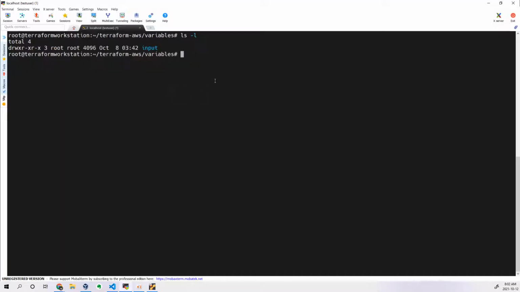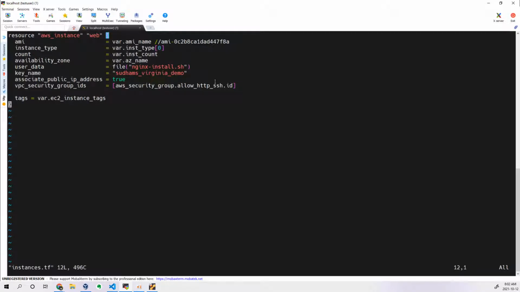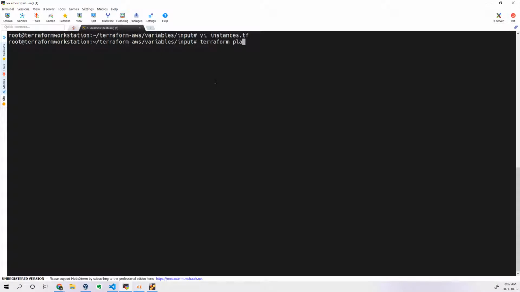If you go back here, I think I have shown so many examples. Let me try to, okay, yes. So I have an instance here, you can see I have written the tags like this. If I execute terraform plan, let me show you how this tag looks. All the tags are written in map format in the variable, and when I call that variable, it prints them as they are written.